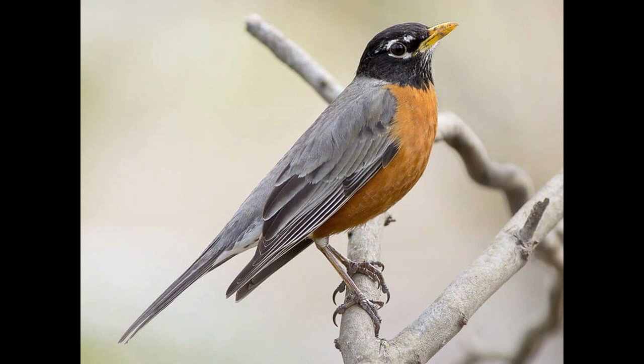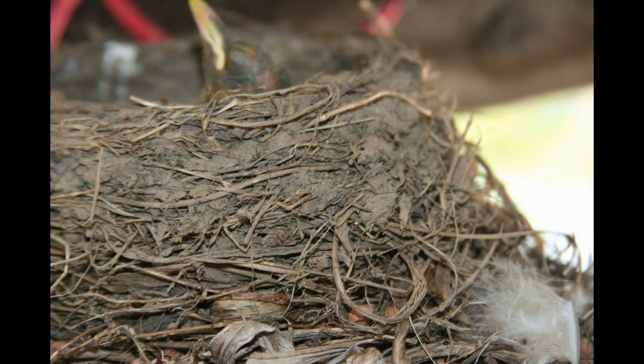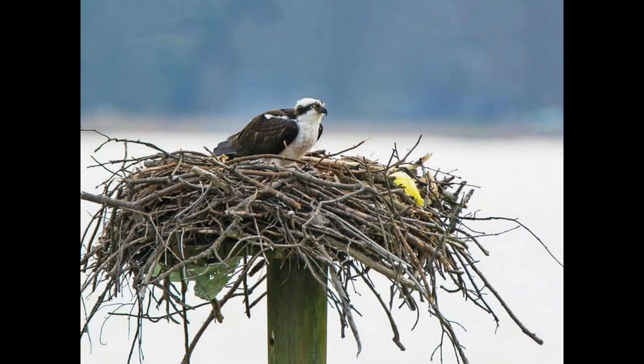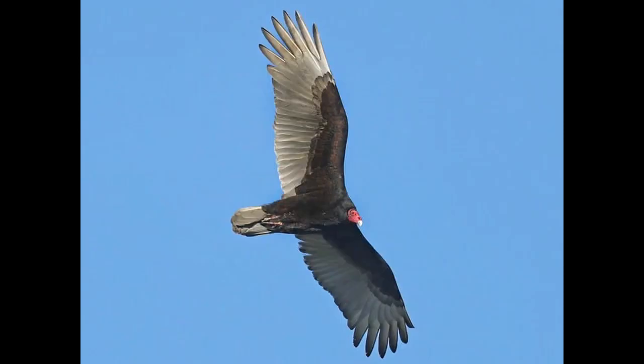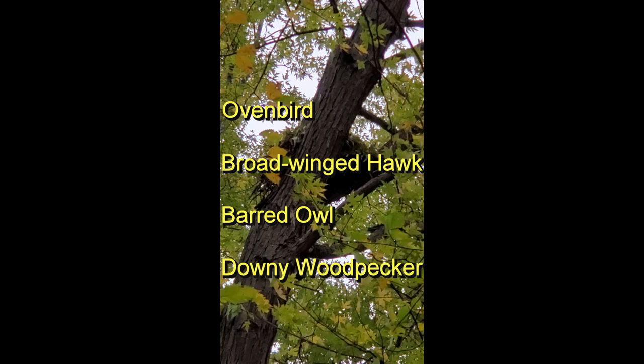The American robin's nest is obviously much smaller than an eagle's nest, and robins use mud for final stabilization of the nest. Ospreys tend to nest on ledges or man-made platforms and need open surroundings for easy access. And turkey vultures tend not to build nests at all and often use cliffs or abandoned buildings for their nest site. The second nest featured was a broad-winged hawk nest.